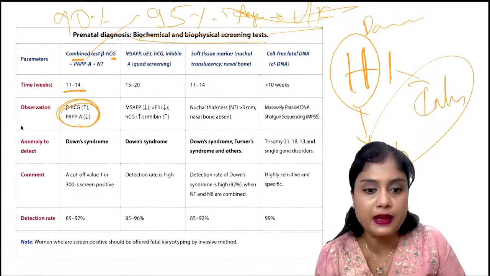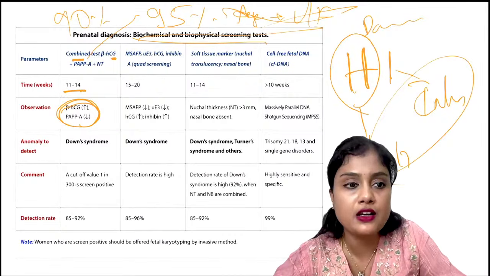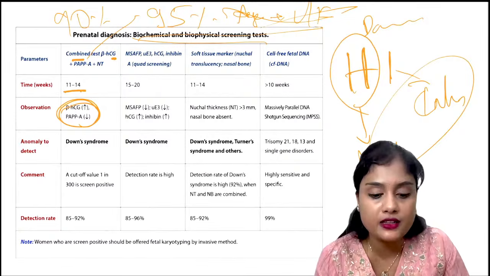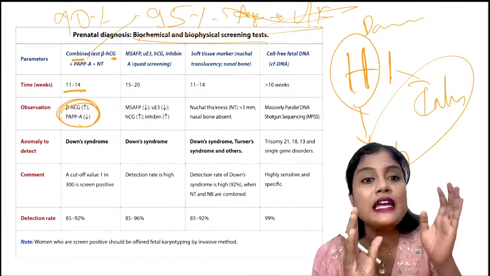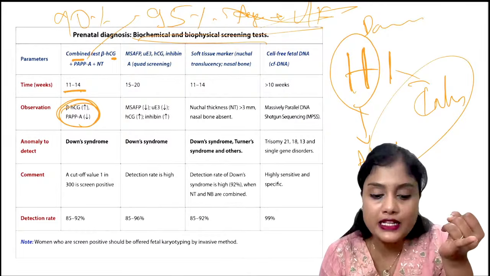I hope we are connected back again. Yes, in 11 to 14 weeks, what we are going to do is a double marker, that is your beta HCG and PAPP-A.